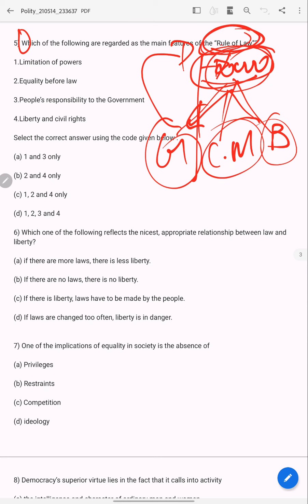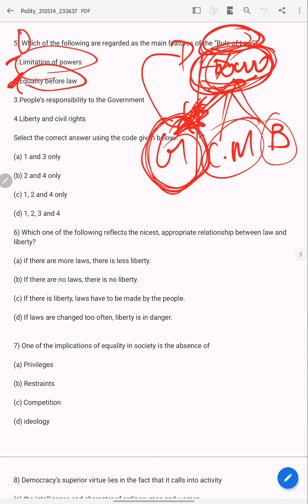Now we'll see the options. Limitation of powers. True. Law is supreme here. No one is above the law, right? So the government is subordinate to law. So the government's powers are limited here, restricted here.